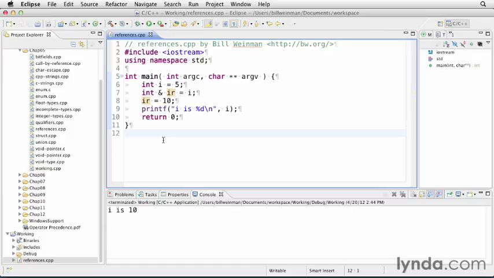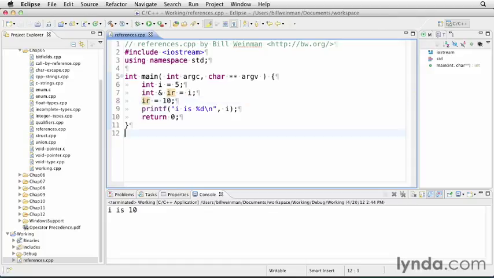The syntax of setting a reference is different and does not involve using the address-of operator. So in other words, here on line 7, I don't have to do this, as I would with a pointer, where I would have to set it to the address of I. Here I'm just setting the reference equal to I. The syntax of getting the value referred to by a reference also does not involve the dereference operator. So when I want to set or take the value of it, I don't have to put an asterisk in front of it to dereference it, because it's not a pointer, it's a reference.